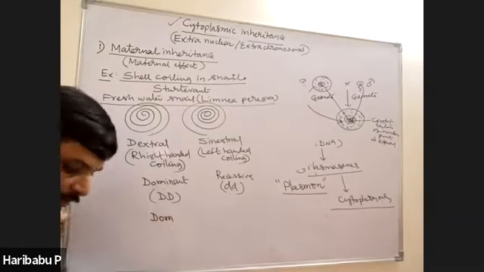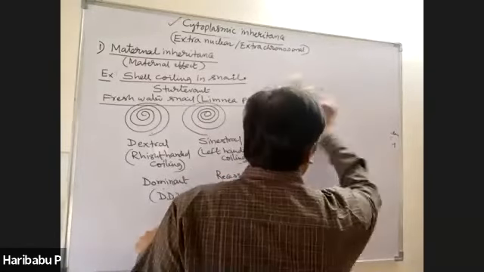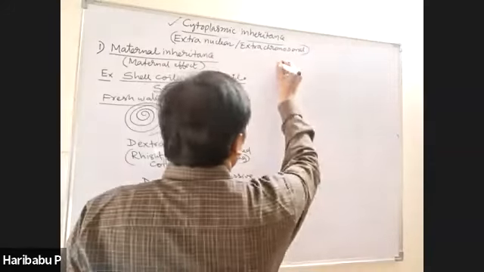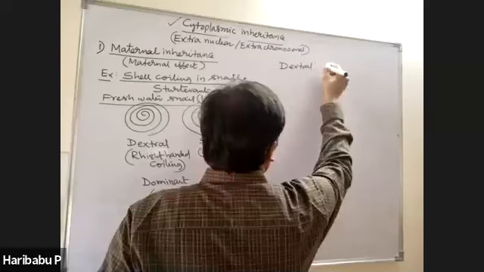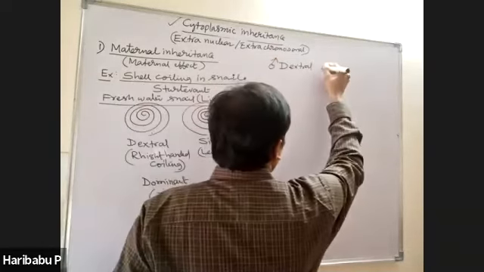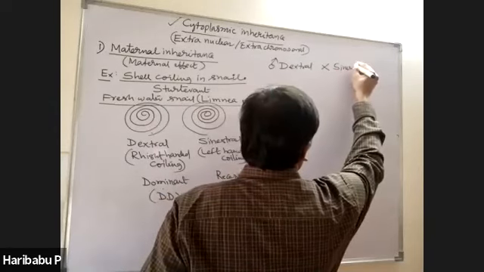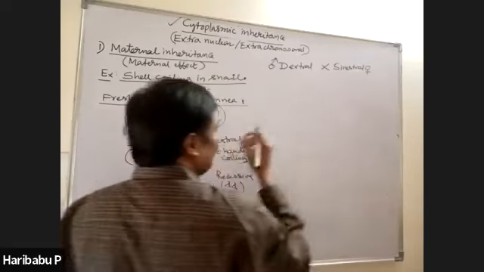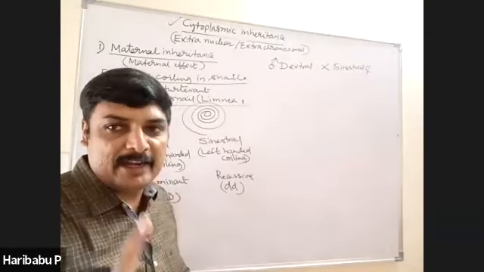Now I will cross both of them. When dextral male is crossed with sinistral female, listen carefully and understand, we are talking about maternal inheritance.